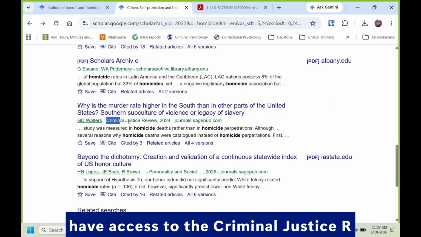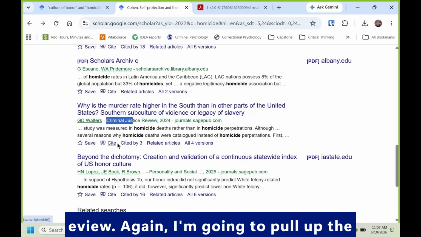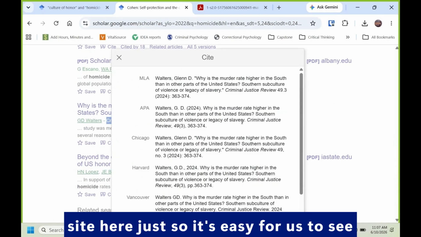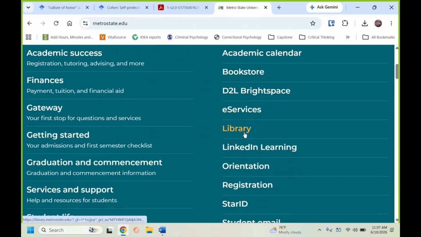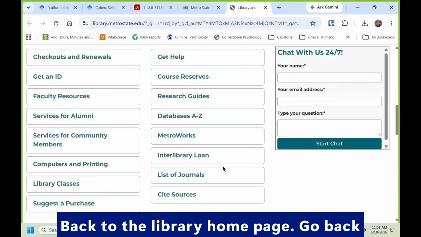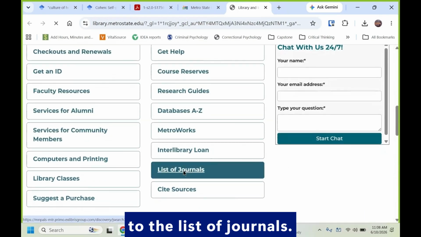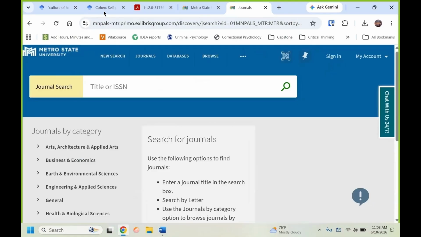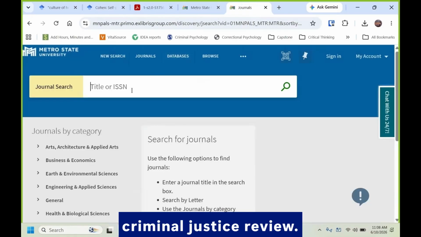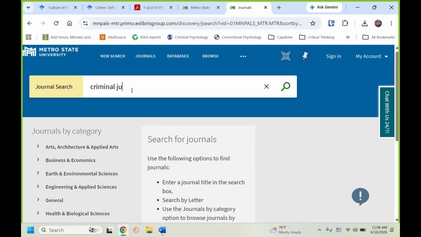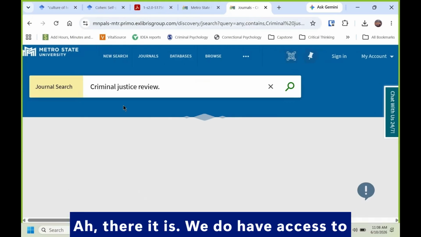So let's see if we have access to the Criminal Justice Review. Again, I'm going to pull up the site here just so it's easy for us to see everything. Criminal Justice Review. Back to the library homepage. Go back to the list of journals. And now, again, we're looking for Criminal Justice Review. Aha, there it is. We do have access to it.